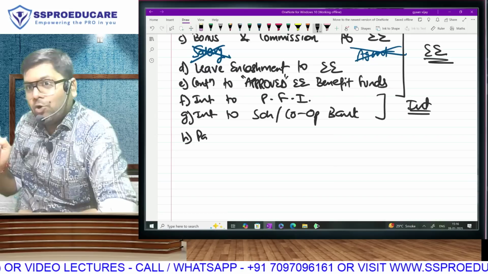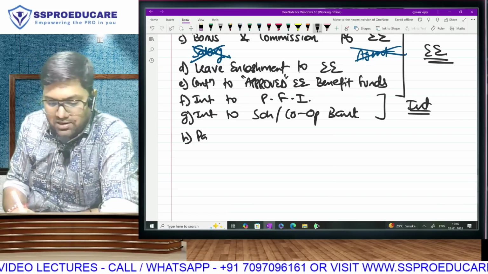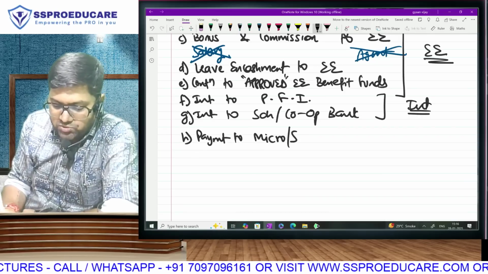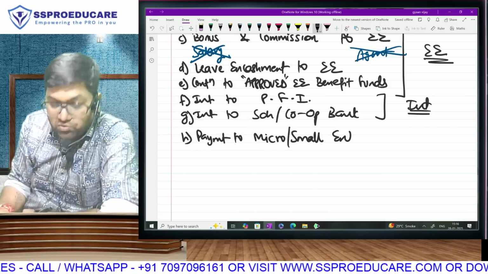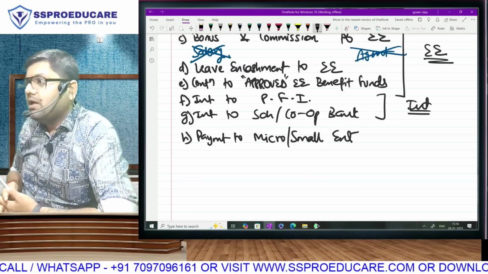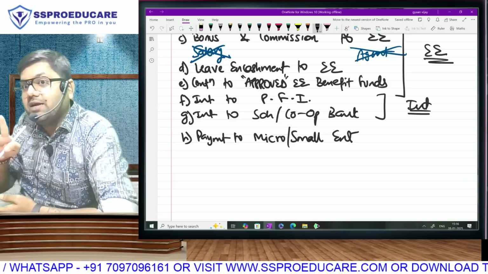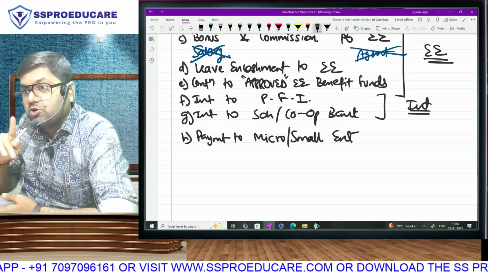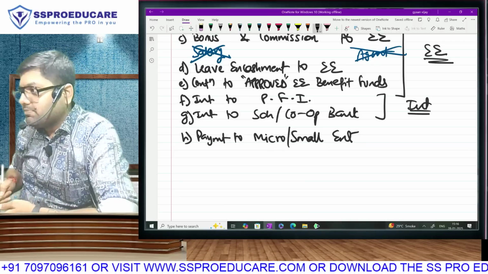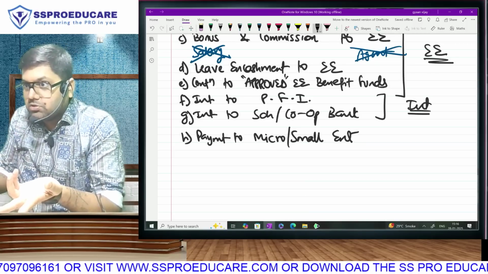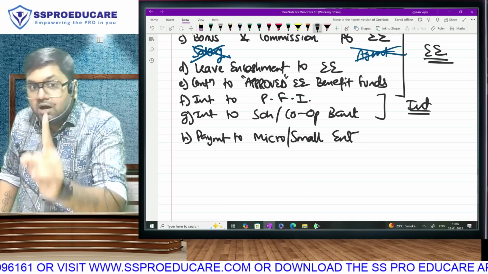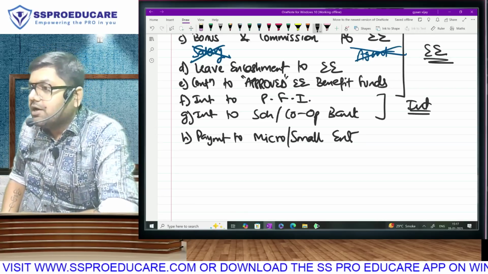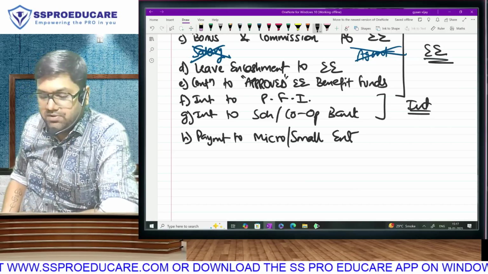So what is this last thing? Now that you have understood the logic, we'll go into the detailing part of it. Any payment that you make to a micro or small enterprise. So one thing you have to immediately hit yourself: MSME are three enterprises, M, S and M. 43B covers only micro and small, which means what? Medium enterprises, we will make purchases from them also. If those payments are unpaid, deduction will still be given.